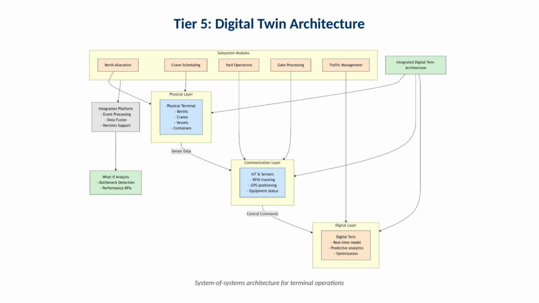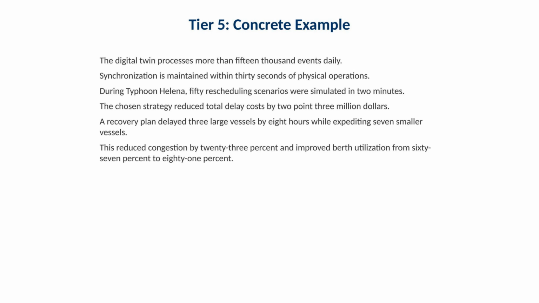Operationally, it emphasizes data flow and synchronization. A digital twin is only useful if the digital state remains close enough to the physical state to support reliable what-if decisions. The example reports a twin processing more than 15,000 events daily and maintaining synchronization within 30 seconds.